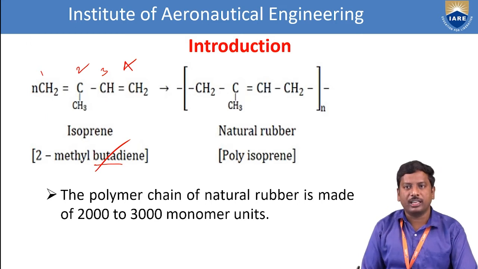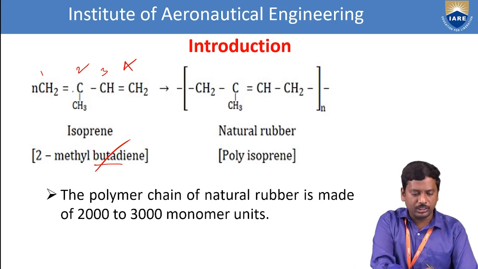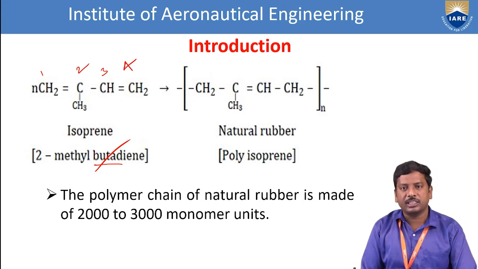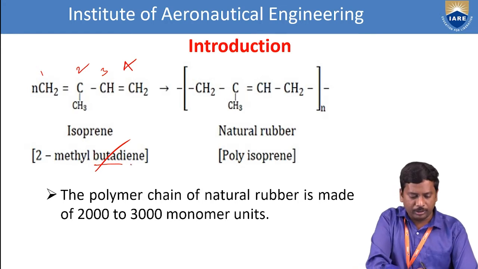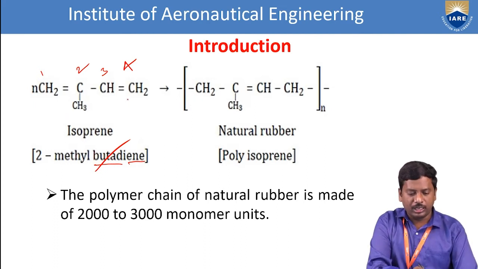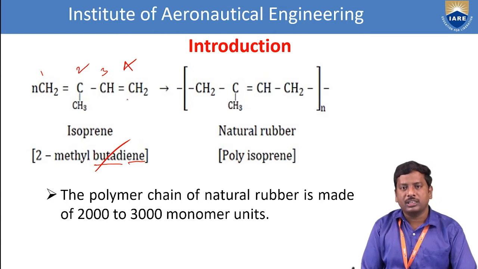After that, diene means double bonds are present at the first position and the third position. An means single bond, en means double bond, yne means triple bond. So in this case we observe en, meaning a double bond is present after the first position and the third position. That's why the IUPAC name of this isoprene unit is 2-methyl butadiene. Whenever polymerization of the isoprene units occurs, we get polyisoprene.